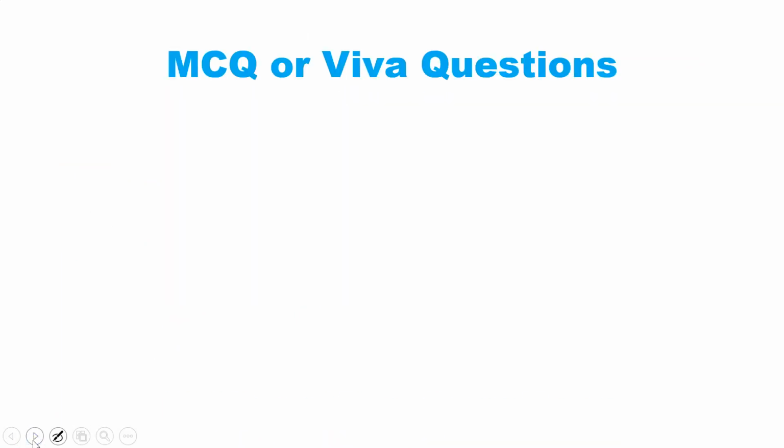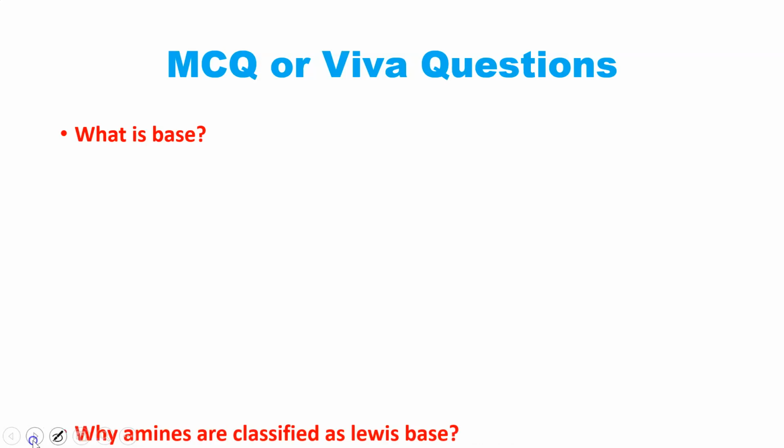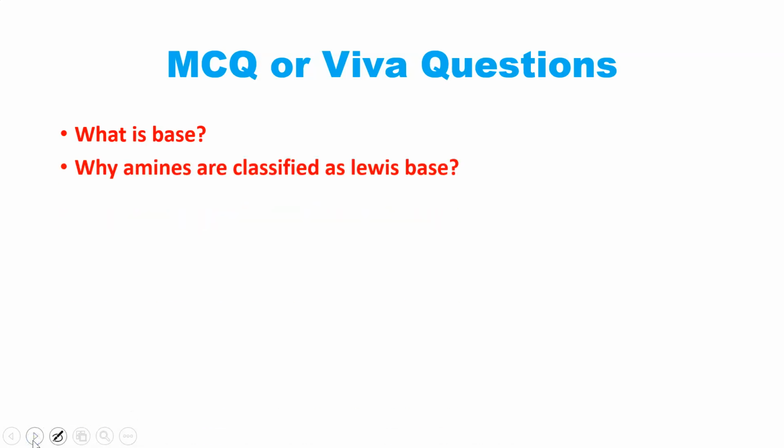So what are the possible MCQs or viva questions asked on this topic? What is a base? As I have told you, there are three classes of base. So the base class, or the amines, can be classified under the Lewis base theory, right? And Lewis base means they can donate electrons. Why are amines classified as Lewis bases? I told you there are three theories.